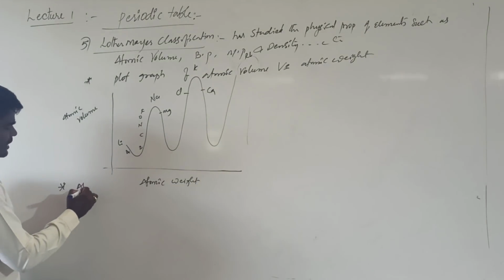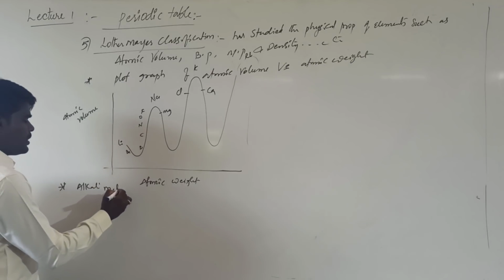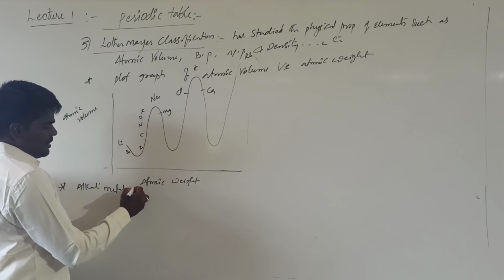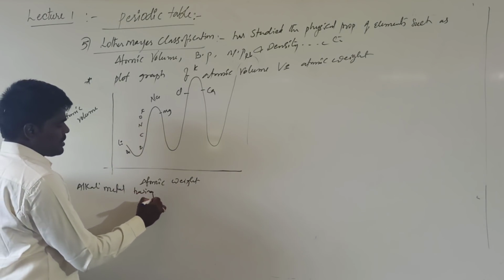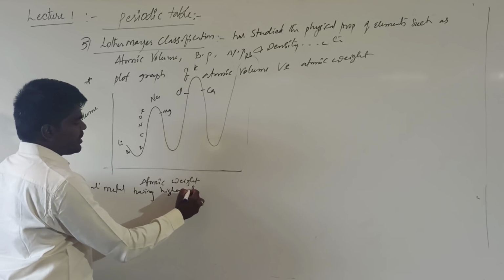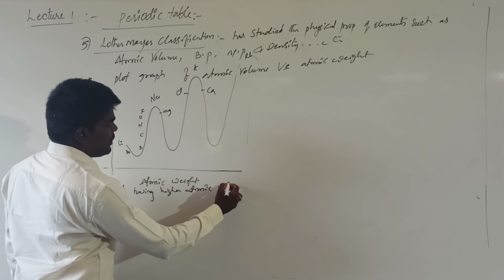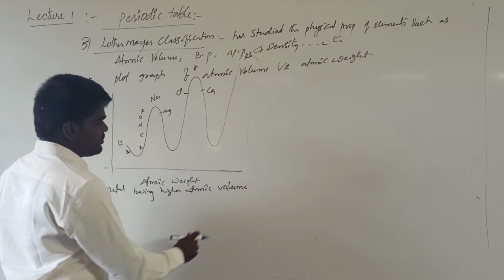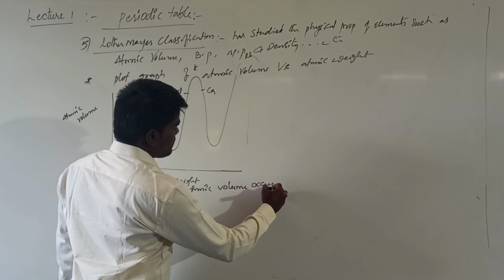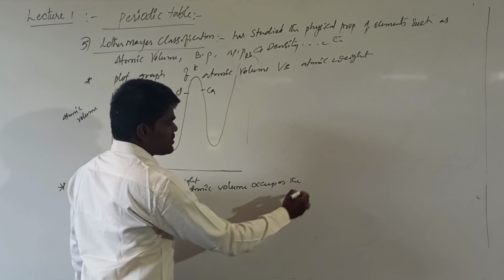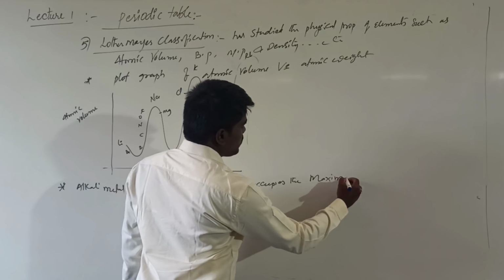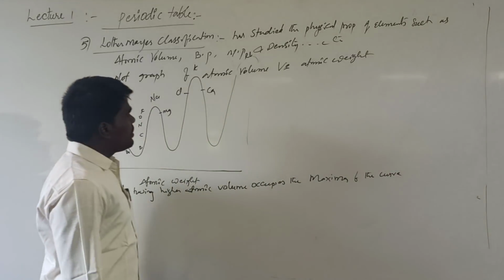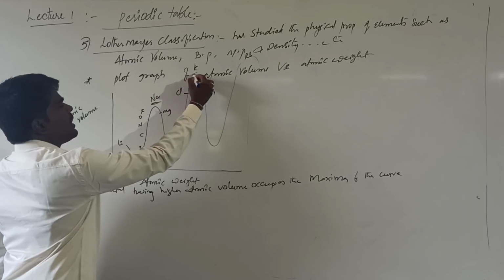In this curve, alkali metals, the main aspects of the Lothar-Meyer's classification, have higher atomic value. Atomic value occupies the maximum of the curve. That means all the peak positions are occupied by alkali metals.